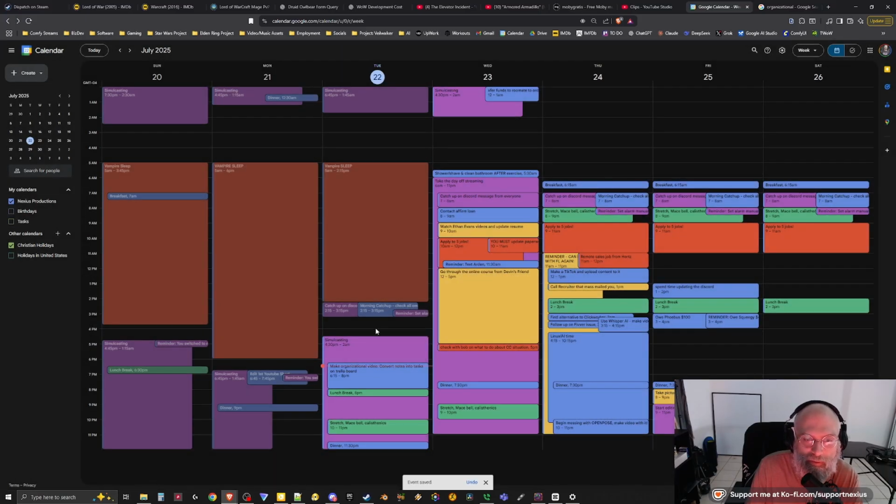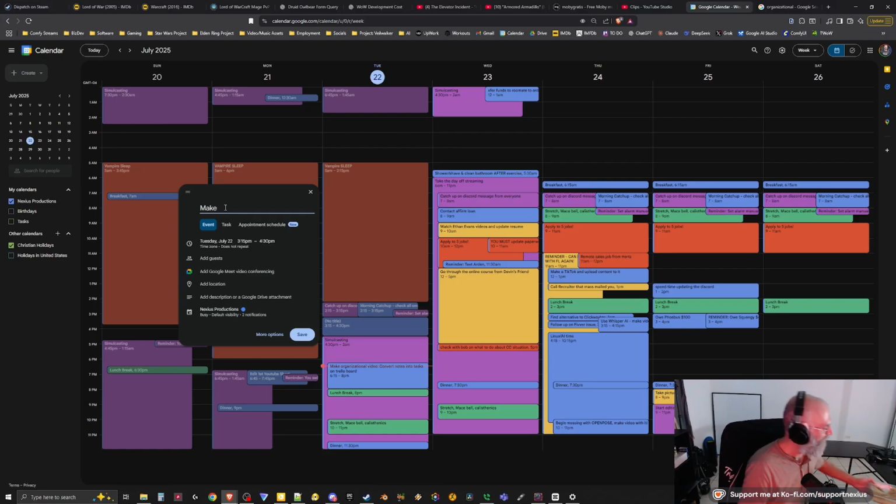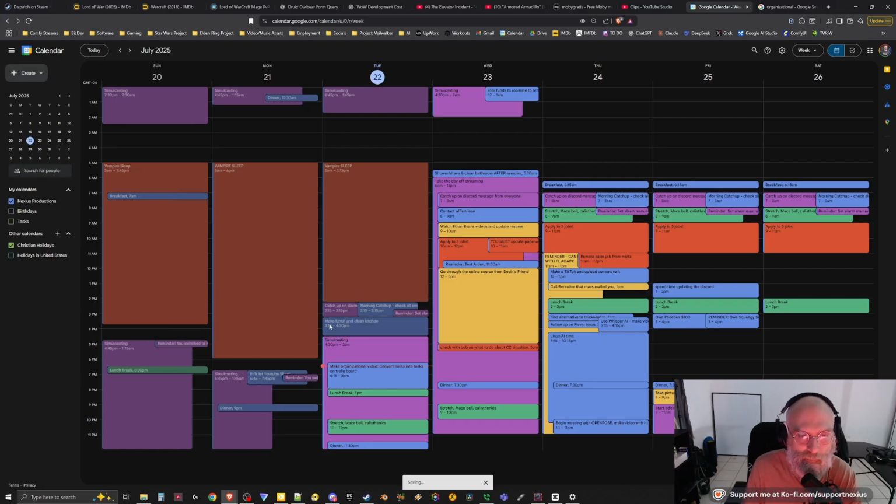And then see, there's this gap here. So I actually want to fill that in because I did make lunch, even though it's sitting right here. I haven't finished eating it yet, but it's sitting right there. Make lunch and clean kitchen, because that's what I did. Okay, and then the blue is just normal stuff.